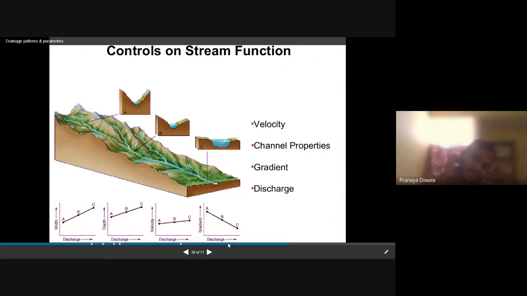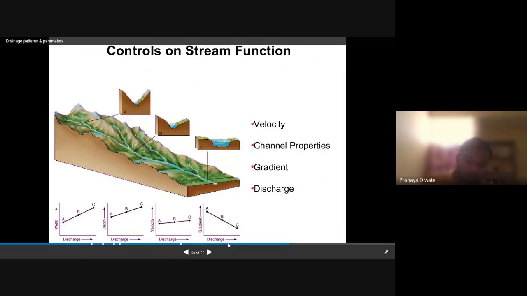Now, this is the control on stream function. On what basis do the streams flow? What are the different criteria, the different factors, which depend upon your control?